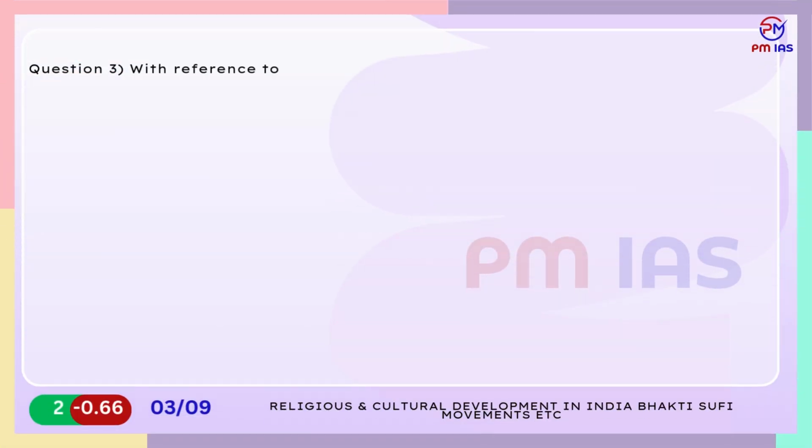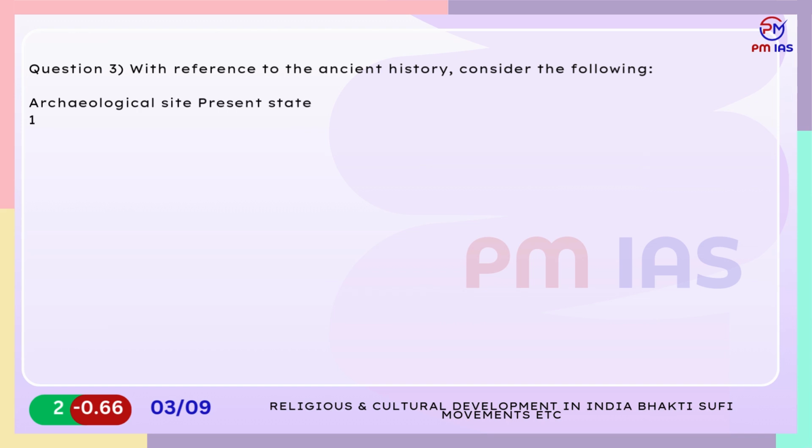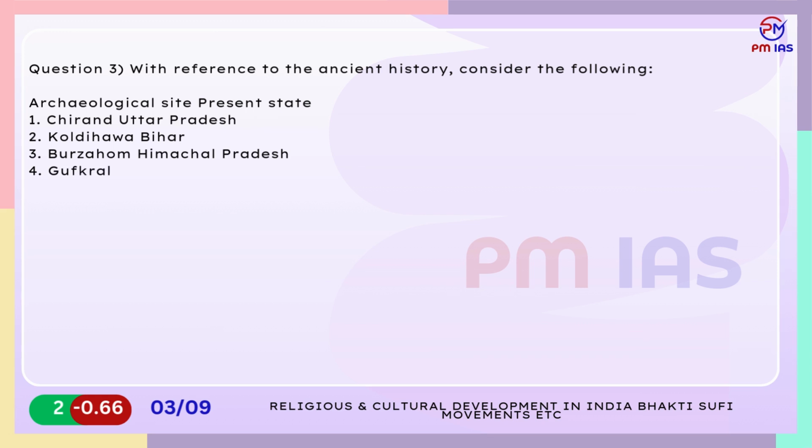Question 3. With reference to the ancient history, consider the following. Archaeological site, present state. 1. Chirand, Uttar Pradesh. 2. Koldihwa, Bihar. 3. Burzahom, Himachal Pradesh. 4. Gufkral, Jammu Kashmir. Which of the pairs given above are incorrect?